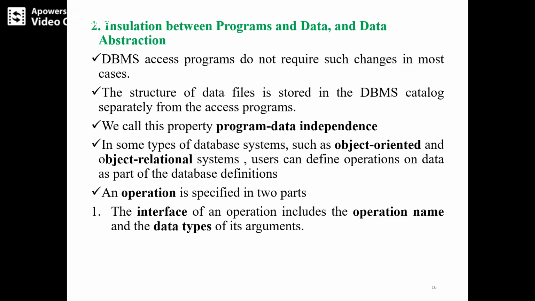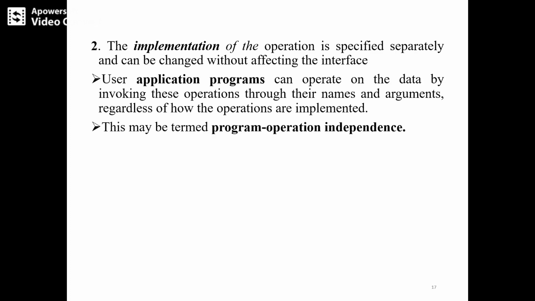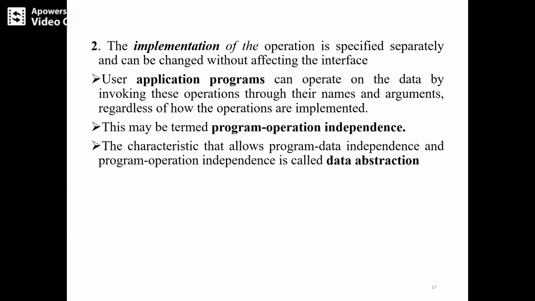And one more point is program operation independence. Program operation independence is nothing but that user application programs can operate on the data by invoking operations through their names and parameters, regardless of how the operations are implemented.